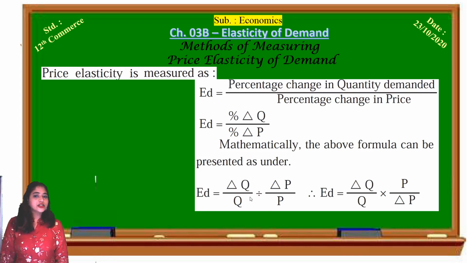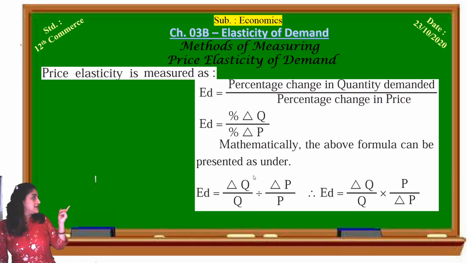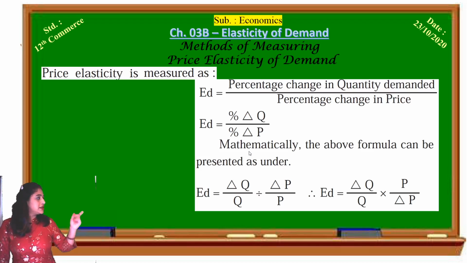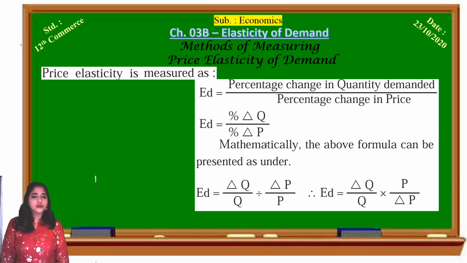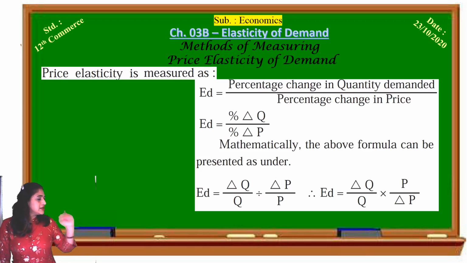Elasticity of demand is equal to percentage change in quantity demanded upon percentage change in price. Percentage change in quantity demanded is percentage delta Q, and percentage change in price is percentage delta P. Mathematically, the formula can also be presented as delta Q upon Q divided by delta P upon P. By the rule of mathematics, the denominator is always cross multiplied.